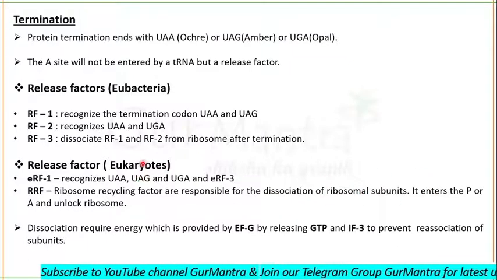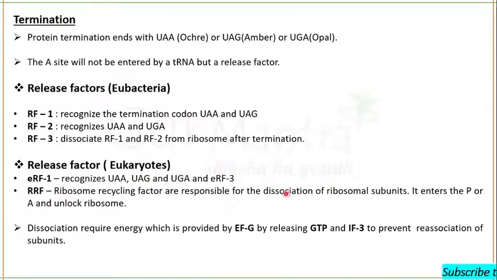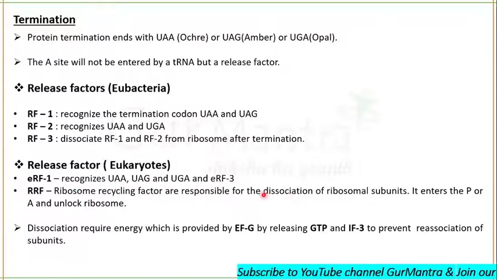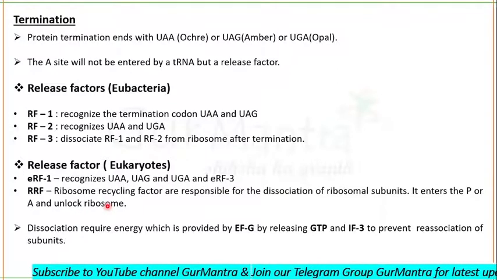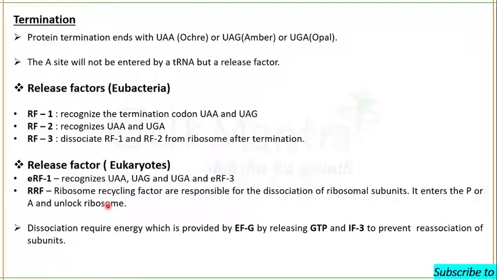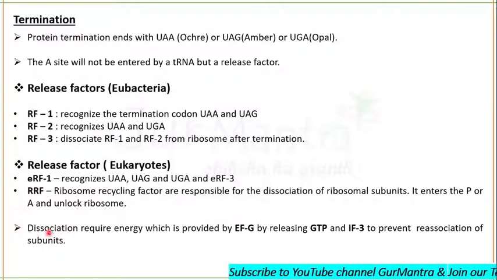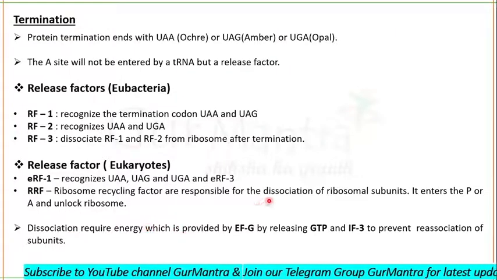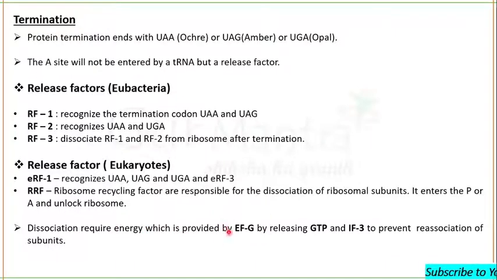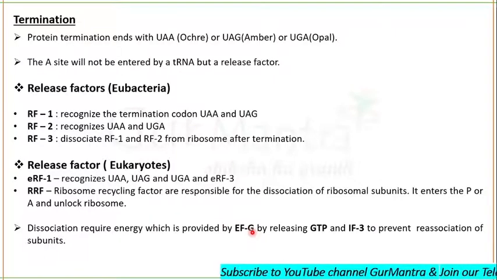In eukaryotes, ribosomal subunits will be dissociated by the ribosomal recycling factor. This factor will enter the A site and P site, and it will unlock the ribosome. The dissociation of the ribosome requires energy, which will be provided by elongation factor G by releasing GTP.